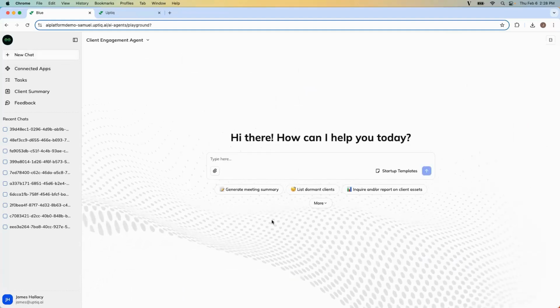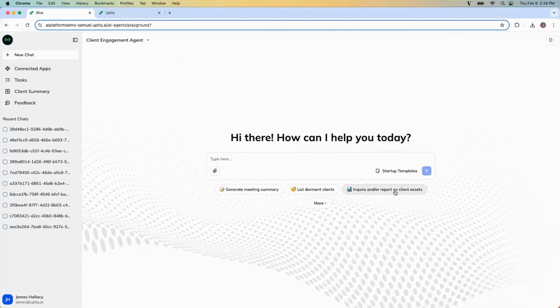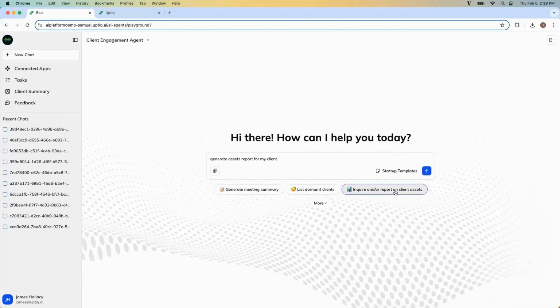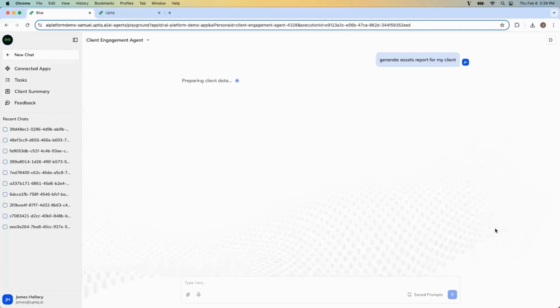Next item I wanted to show you was around querying against the assets. So let's say Lorenzo gave me a call after I sent that follow-up email and asked me a particular question. So I'm going to say generate an asset report for my client.